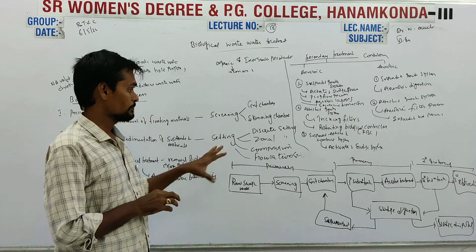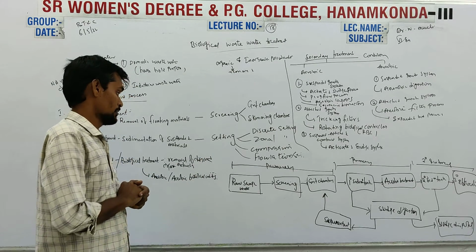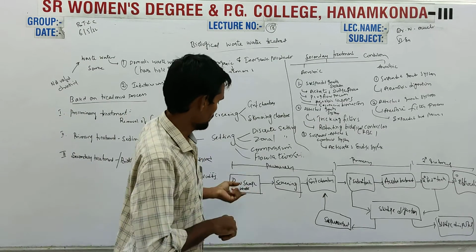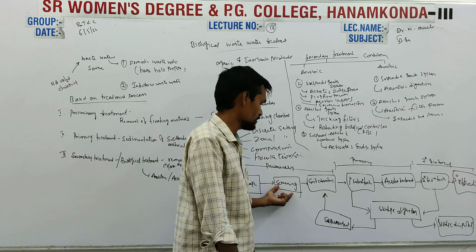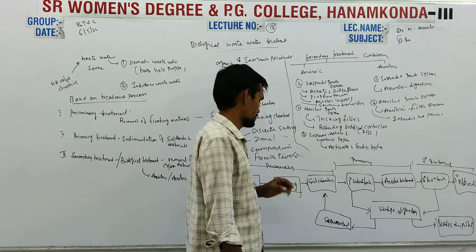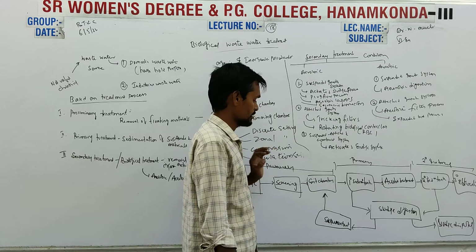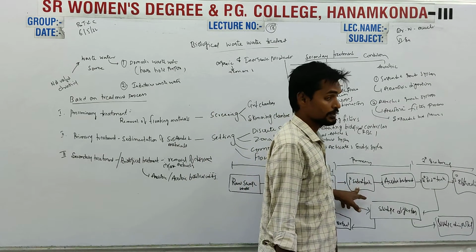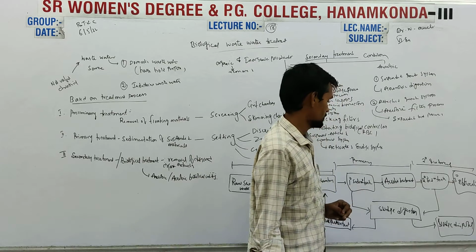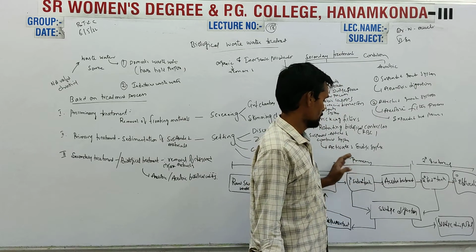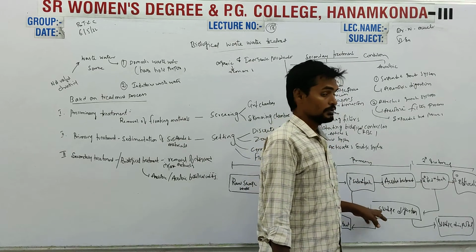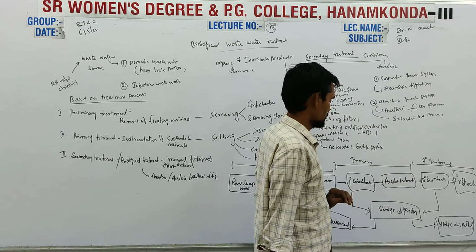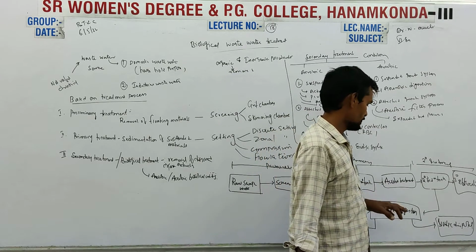Coming to the overall picture of the flow chart. The raw sewage water goes for screening through grid chambers, which comes under preliminary treatment. From grid chambers it enters the primary sedimentation tank and secondary sedimentation tank. The outcome will be sludge, which will be treated.